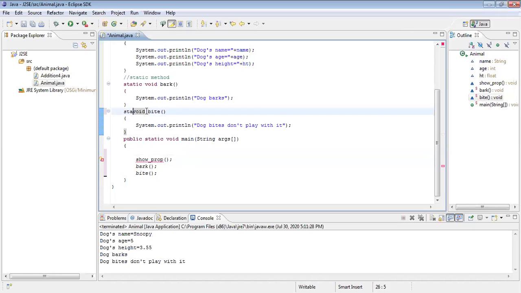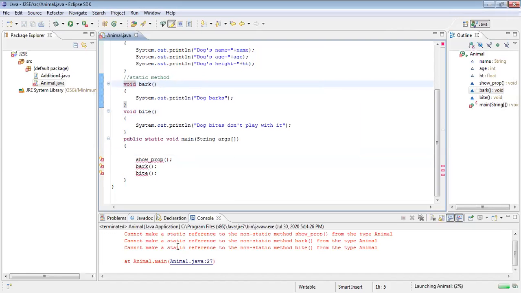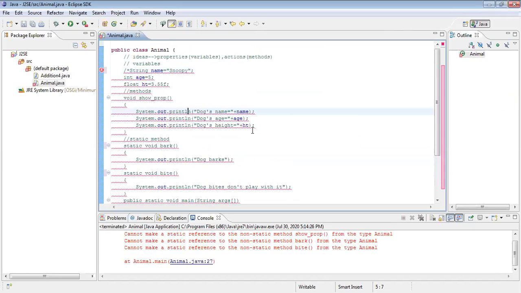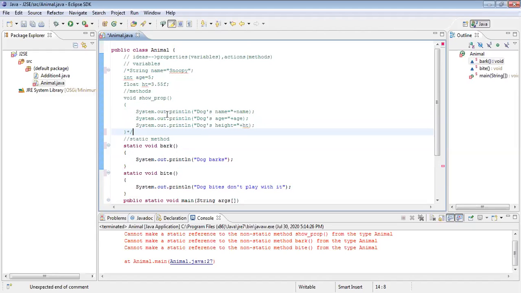Able to understand? Now I'm removing static also, making them non-static methods. See what I'm doing. I'm executing. What is the problem? Static reference to the non-static. Yeah, because they are non-static. Sorry, static. Wait, I will make a comment for this portion. I'll put a comment here, up to here.